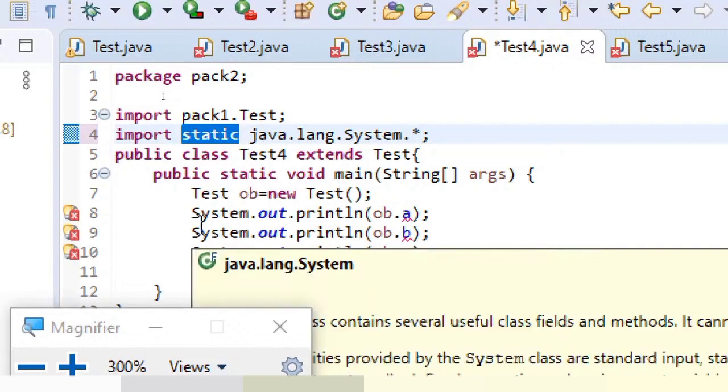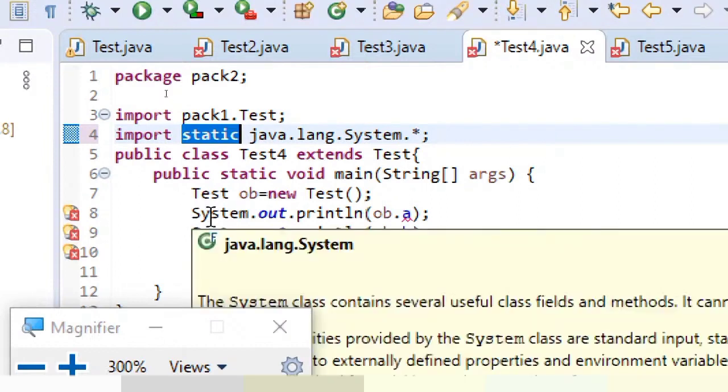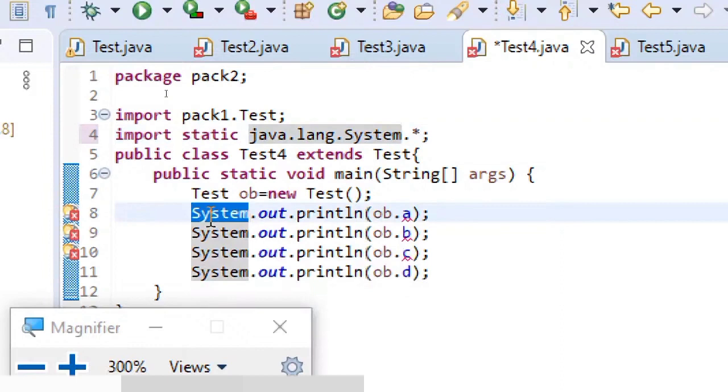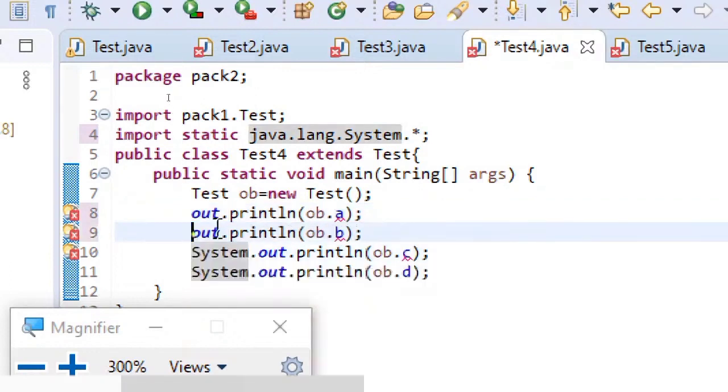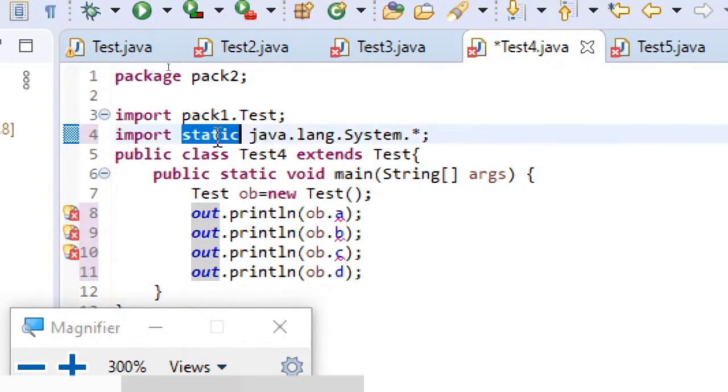So when you use this static import, the advantage what you have is you can ignore the static members access without writing the name. Like here, System is a static class in lang package. So what I can do is I can just remove this System word here. It works fine. Since I have written static import in the top, here you can see instead of writing System.out.println, I can just use out.println itself because I have used static import.